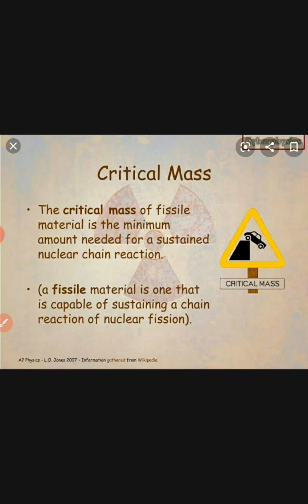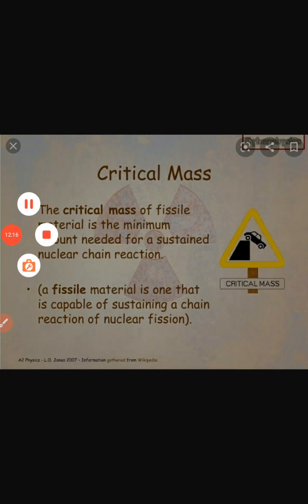To sustain the chain reaction, the rate of production of neutrons due to nuclear fission must be more than the rate of its loss. This can be achieved only when the size of the fissionable material is equal to an optimal value. This is known as critical mass.